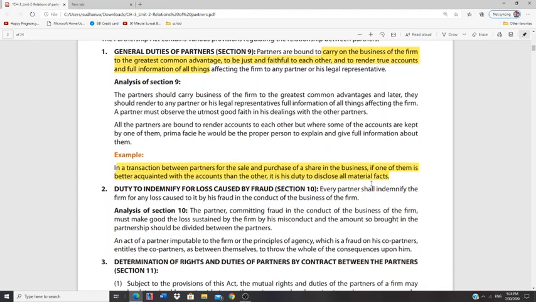Then we'll go to Section 10 of the Partnership Act, which states that in case of any loss caused by fraud, they should indemnify it. What is the meaning of indemnification? Now, please write the meaning of indemnification. Indemnification means making good of one's loss. Let me explain it with a small example. I've already explained it with regard to the Contract Act as well.